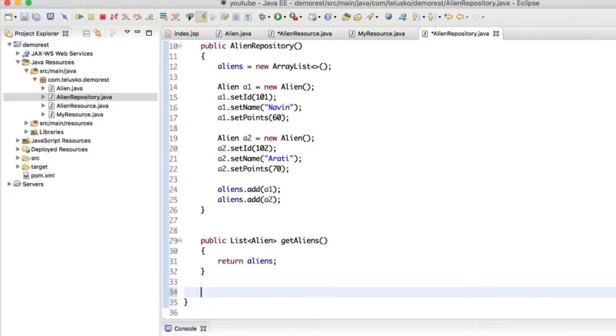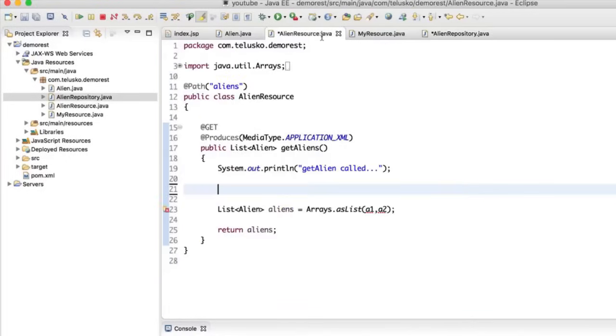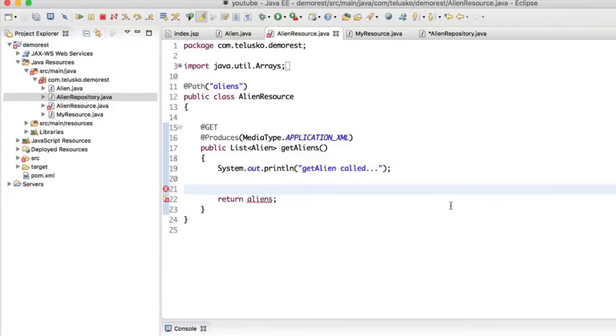Then you need a method now which will return only one object. Maybe it is possible, right? If someone says, hey, I don't want all the aliens, I want an alien object with ID 102. That's possible. Again, we'll be seeing that: how do you send a request from the client? Just to let you know, first of all, let me just remove this thing here. When you talk about request, a request will be for any type, right? A request will be for only aliens, which will return all the aliens.